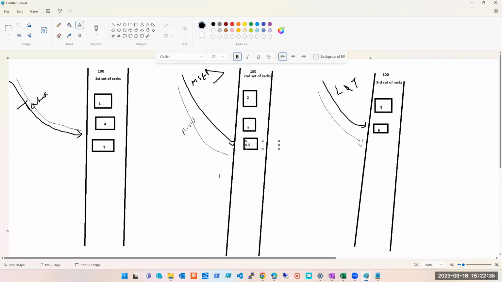Now tell me guys, if your first set of racks, set 1, is down, how many machines are giving you services? 5 machines. If your set 2 is down, and first is up again, how many machines are giving services? 5.